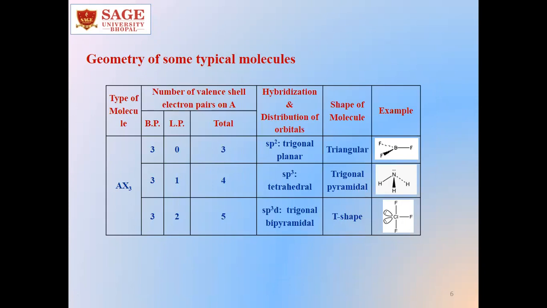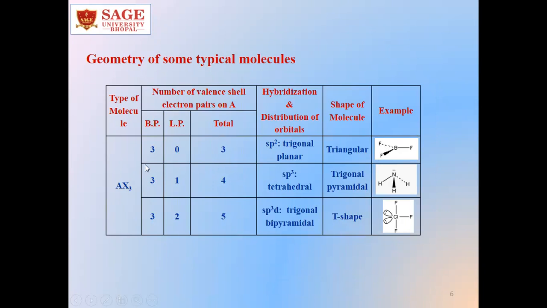Now, if we go to AX3 type of molecules, we can see there can be 3 bond pairs. Depending on the number of lone pairs, their shapes will be different. If the number of lone pairs is 0, the hybridization will be sp2, the geometry will be trigonal planar, and the shape we will see will be triangular. The example is BF3. It is a trigonal planar molecule.